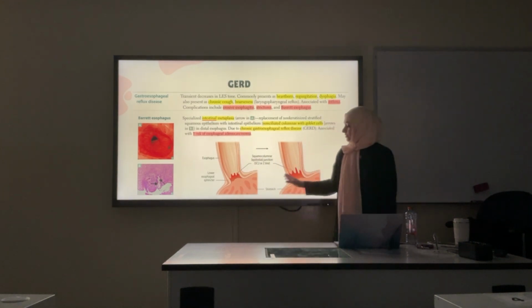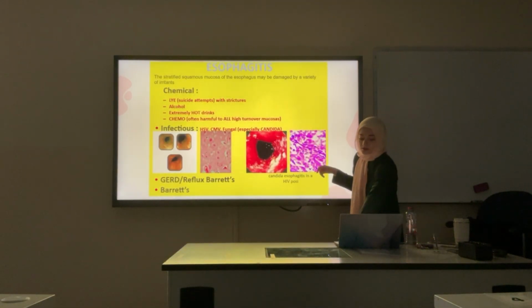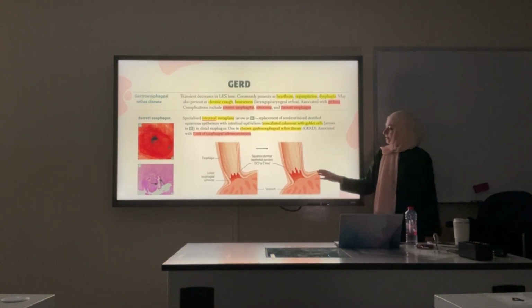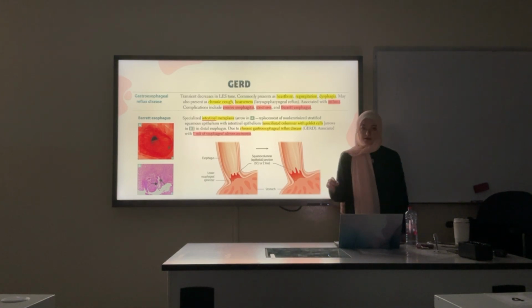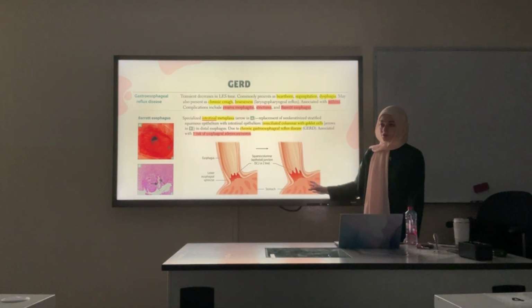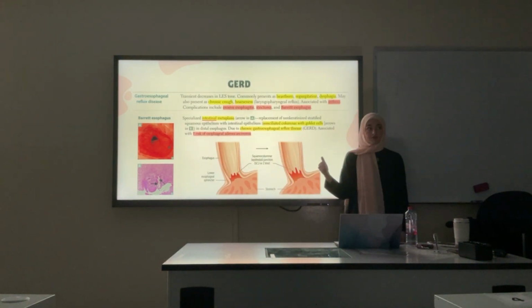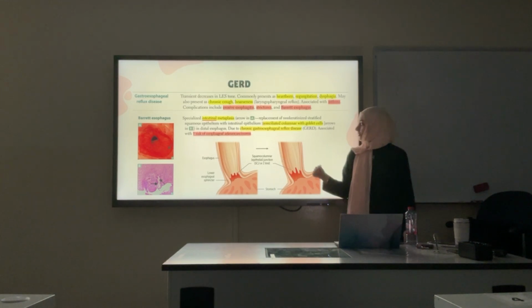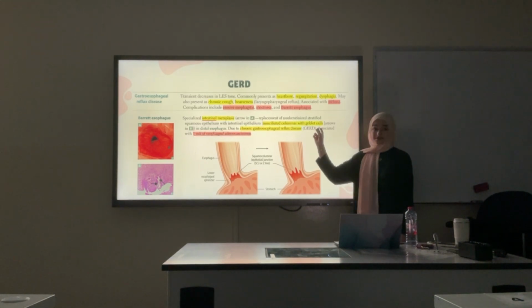It will lead to erosion in this area, the lower part of the esophagus. It's usually lined by which type of mucosa? Stratified squamous, non-keratinized. If acid reflux keeps happening for a long time, a metaplasia can occur, which is Barrett's esophagus. The epithelium will change from non-keratinized stratified squamous epithelium into intestinal columnar epithelium, which is non-ciliated columnar. There are also goblet cells in it. It's intestinal, not the stomach type, because goblet cells are not found in the stomach.